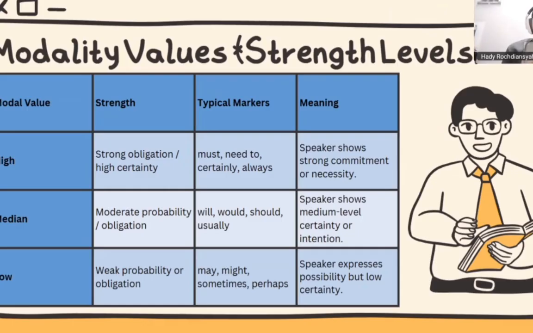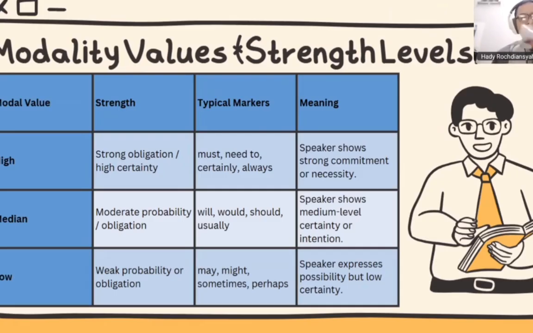For example, you should take the S2 level for your study. It can show advice, like you can do it or not. It is possible, depending on whether you can do it or not.